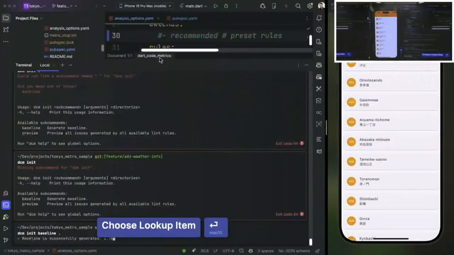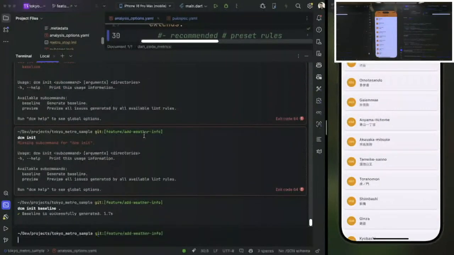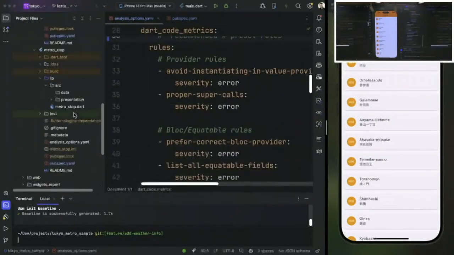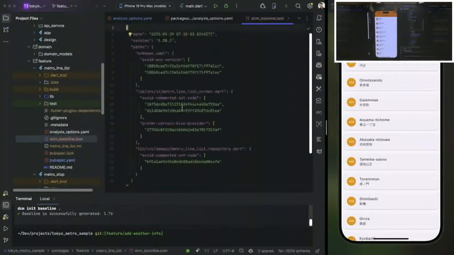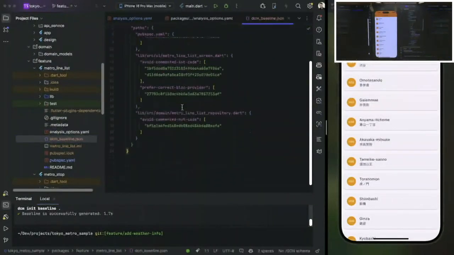Whatever you add after that baseline will be shown as violated, but before that, the violations will be switched off until you fix them one by one. I just enabled the baseline within this project, and in one of the feature packages it added this DCM baseline JSON, a snapshot of which files have violations, and it can also use cached results.